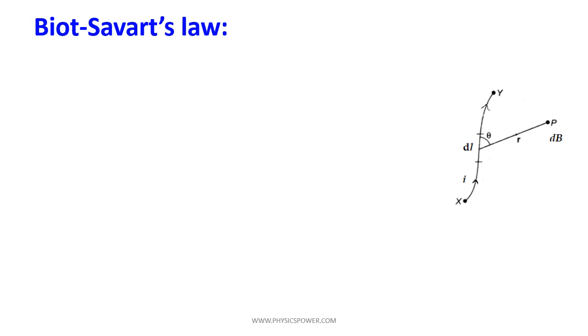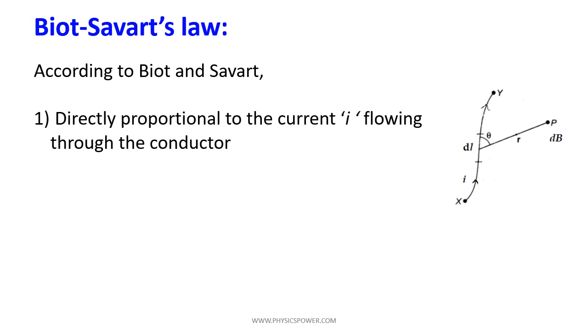Now they studied this current carrying element and identified four factors affecting the magnetic induction produced at this point. According to Biot and Savart, the magnetic induction dB produced by this small dl current carrying element is directly proportional to the current I flowing through the conductor.